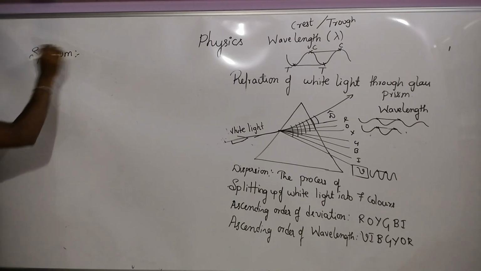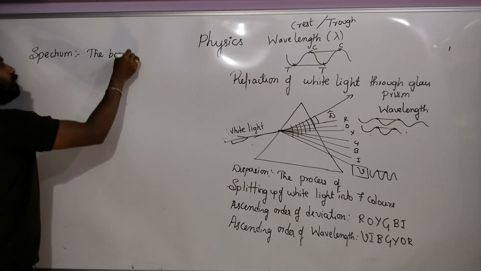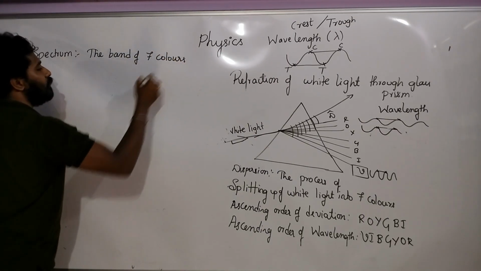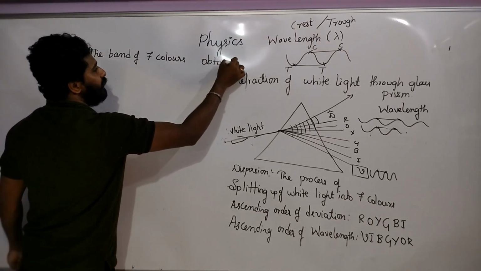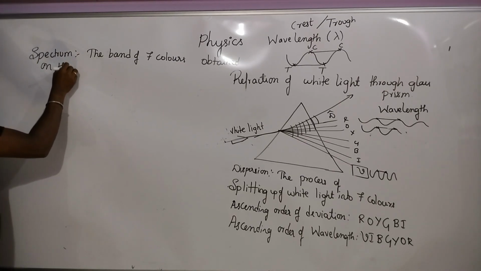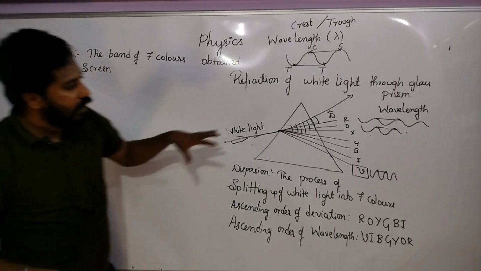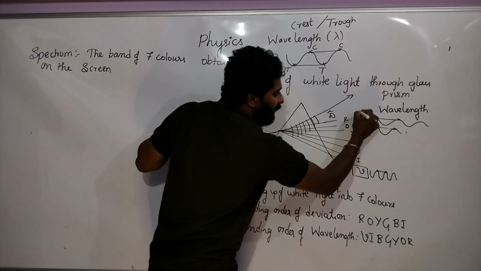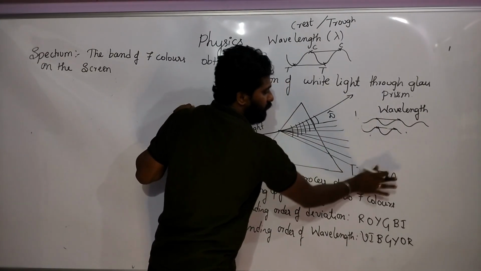So what is spectrum? The definition is: the band of 7 colors obtained on the screen. Okay, now I told you that the white light is going to split. Now what do I do? I will take a screen or a paper, whichever thing I have.